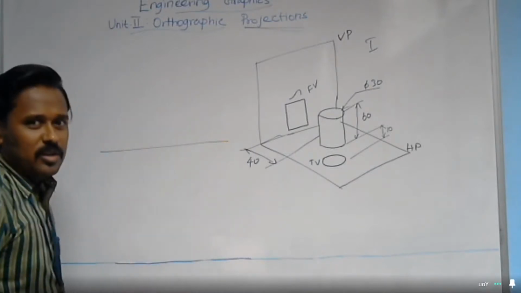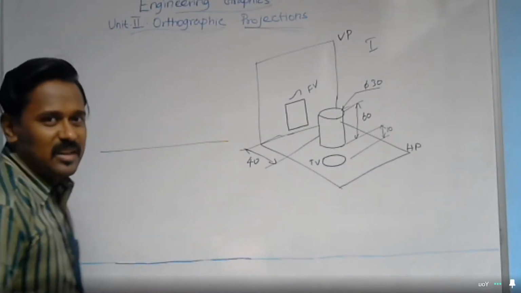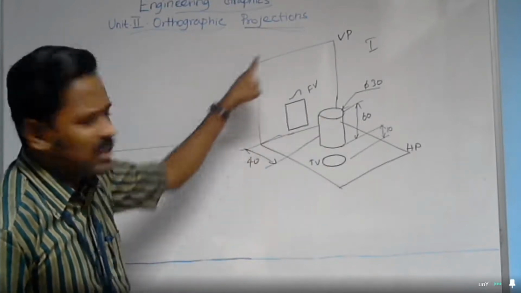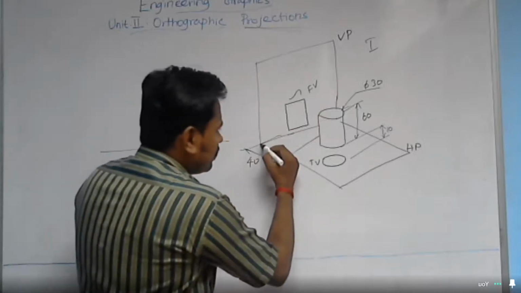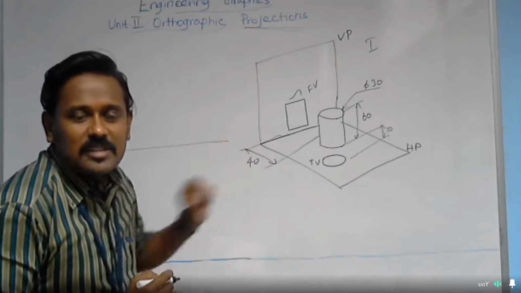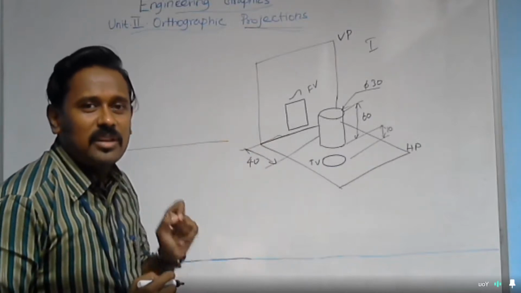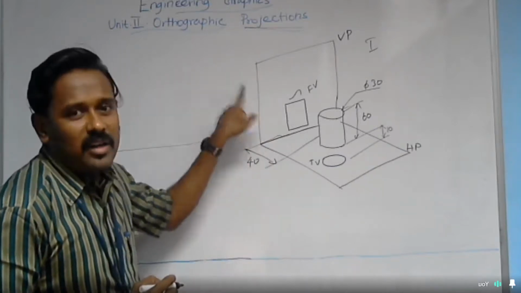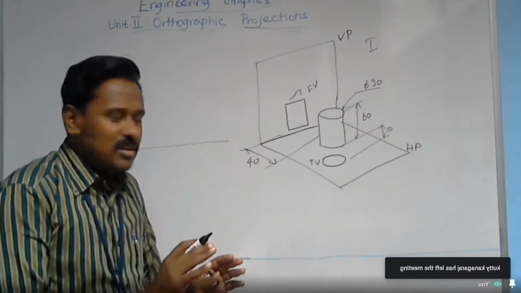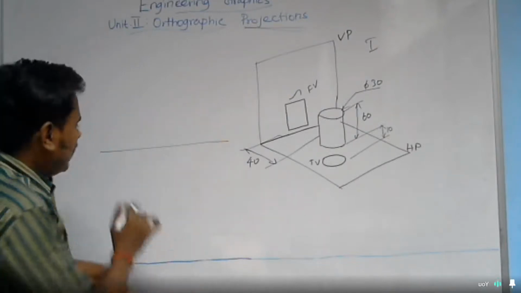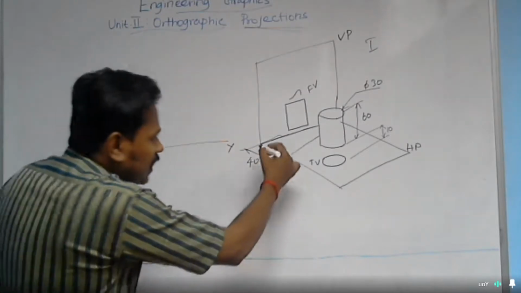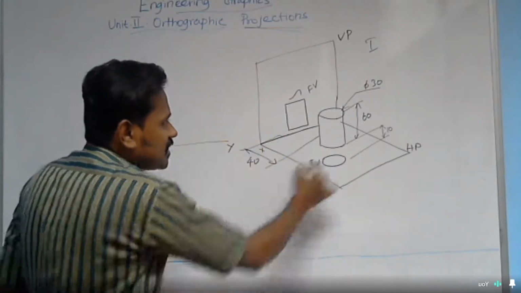first, you need to draw a line which is called the reference line. In this graphical representation, here it is. This is nothing but our reference line, the line obtained by the intersection of the horizontal plane and the vertical plane. At the very beginning of the answer, you should draw the reference line, and it may be marked with the letters X and Y. Here, this end is X and that end is Y.